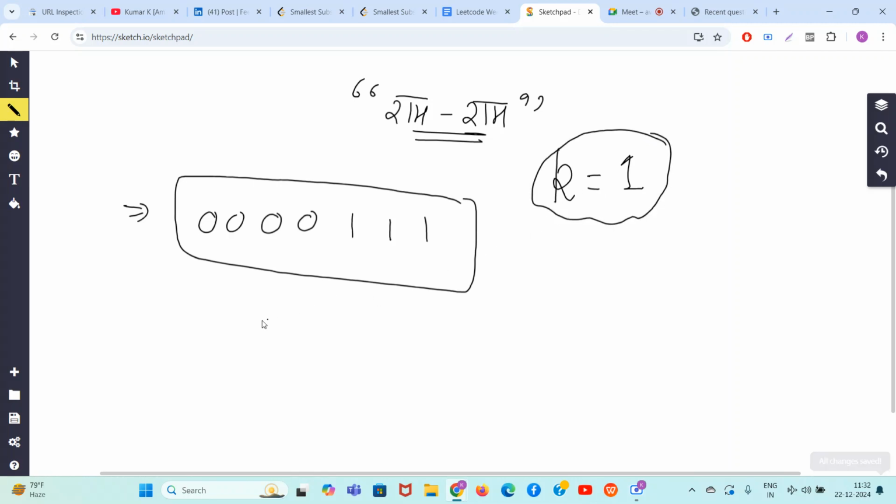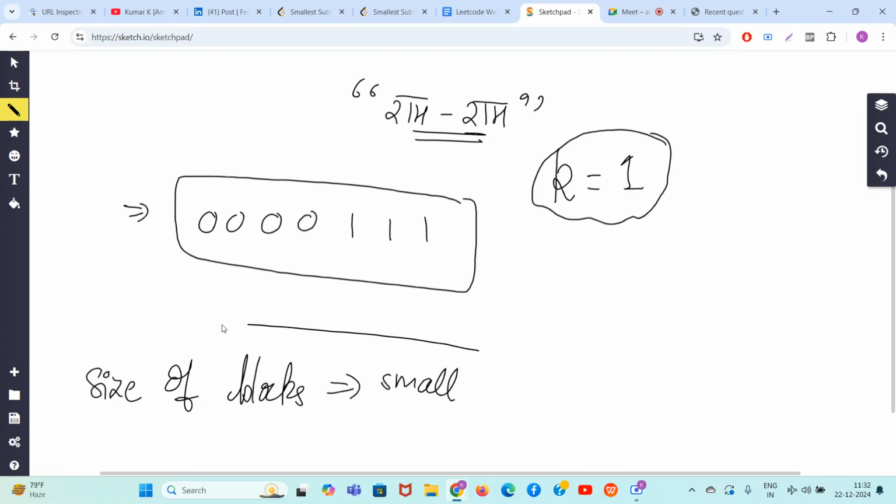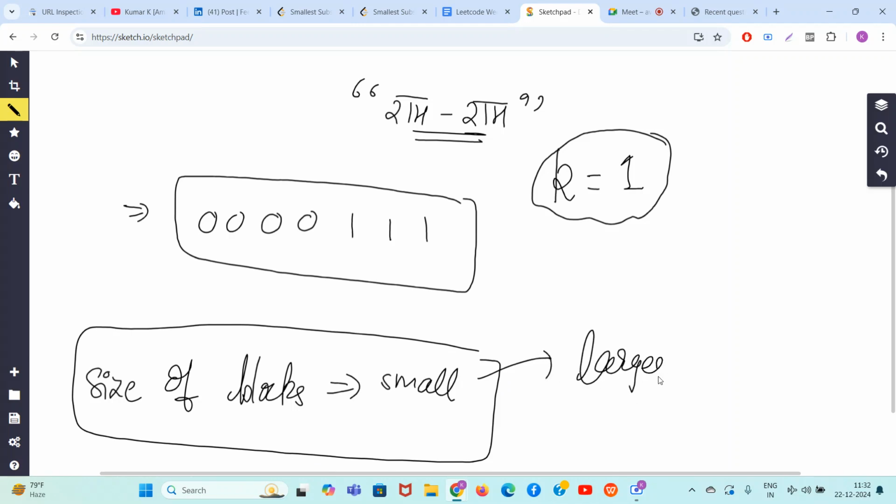Now they are saying that whatever blocks of 0 and 1 you have, the size of all those blocks should be as small as possible. In other terms, the largest block size should be as small as possible. Currently, what are the block sizes? Here the block size is 4, and here the block size is 3.